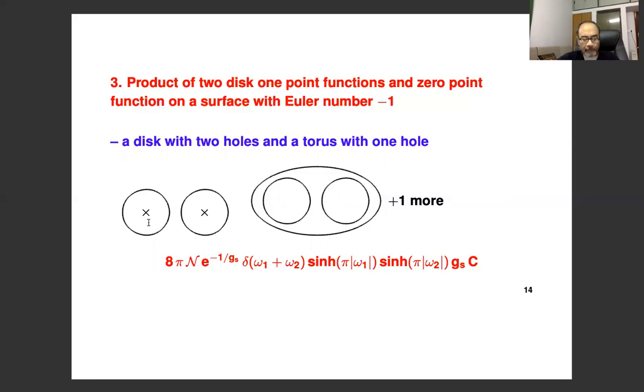So here these are of order Gs to the 0, and this gives you some constant times Gs, right? Because this gives you 1 over Gs, and every hole introduces a factor of G string. That's of order Gs. So that's what I've written here. Again, I have normalized by the leading contribution. So this is the leading contribution.